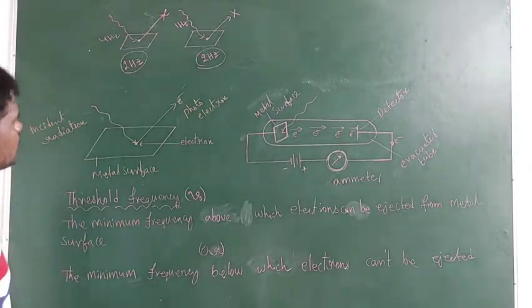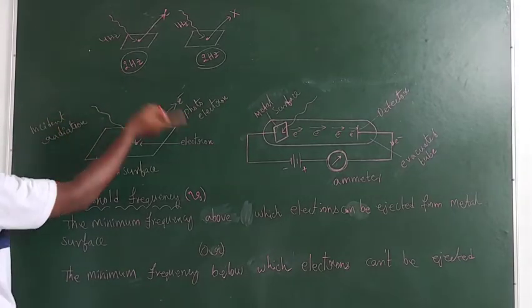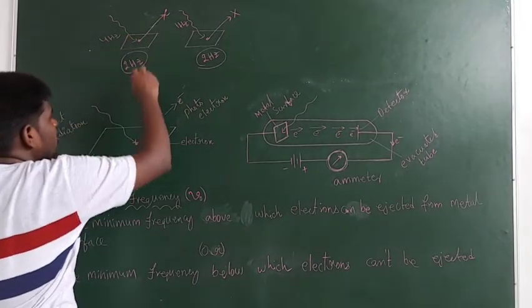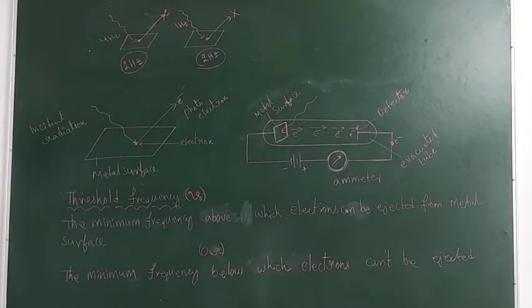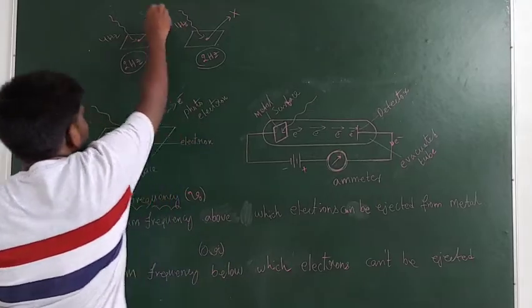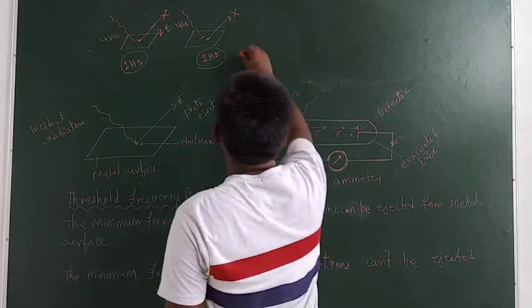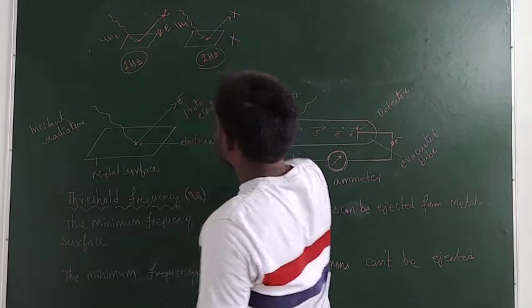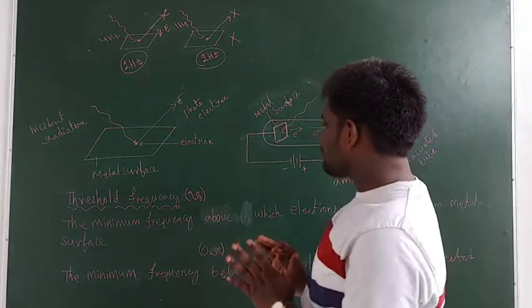electron. Now here you see guys, we are using 4 Hz. Now out of 4 Hz, to bring out the electron, only 2 Hz of the frequency is required. Next, what about the rest of the 2 Hz? The rest of the 2 Hz is utilized as kinetic energy of the electron. So now here there is no chance for the ejection of electron. Here there is no kinetic energy also. Okay. So now that is about the threshold frequency.